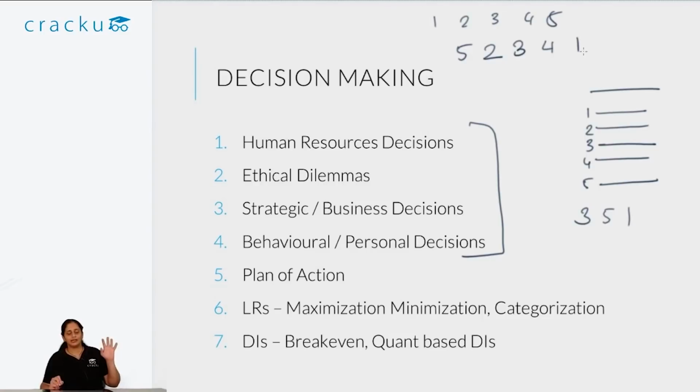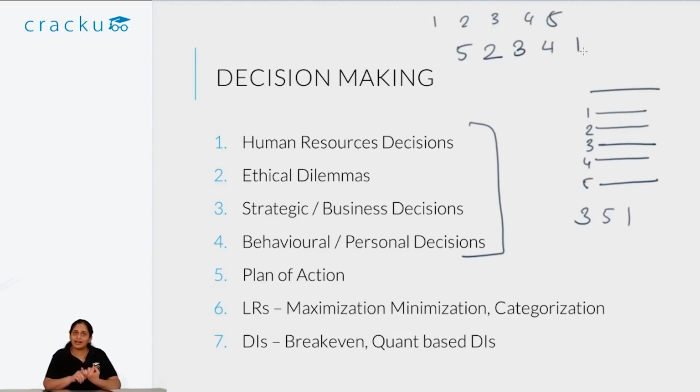Now remember, these are essentially the subjective part of decision making, and that is the heart of decision making. But decision making also has objective questions, which are essentially LR and DI questions. DI questions can be break-even analysis kind of questions, saying, okay, how many units of this product should you make so that you break even.